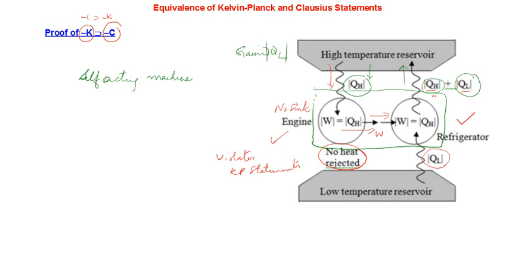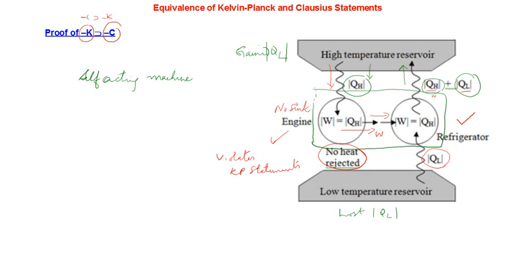Okay. And is there any work that is flowing out of the system? No, because whatever work is done, that work is used to operate a refrigerator. See that, that's what is shown here. The arrow has been shown in between. The work output of the engine is used as the work input of the refrigerator. That is why there is nothing outside, right?